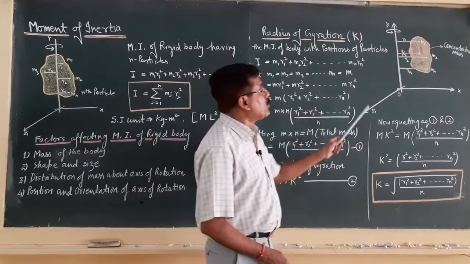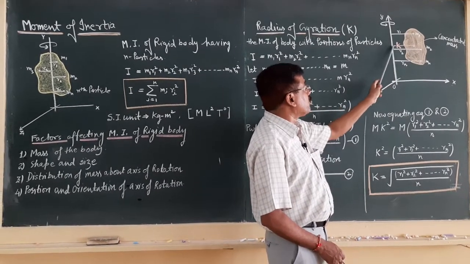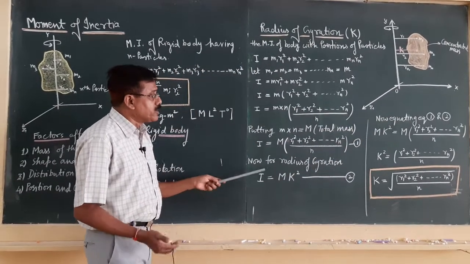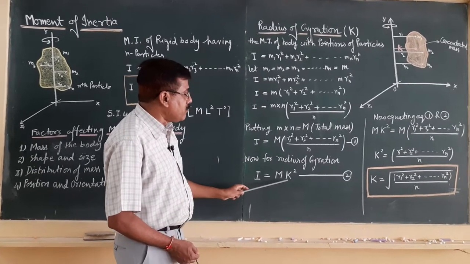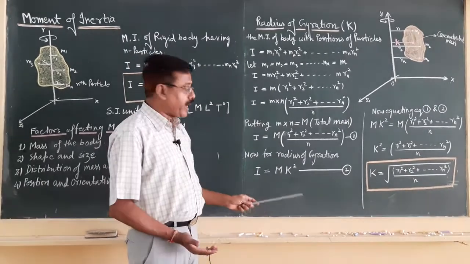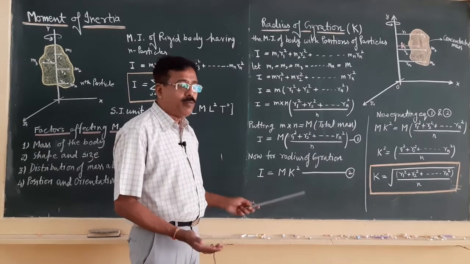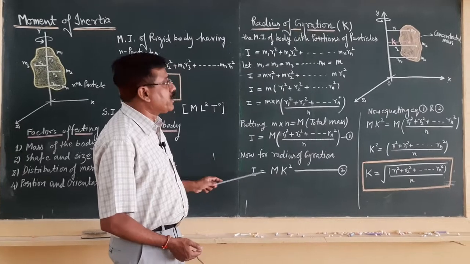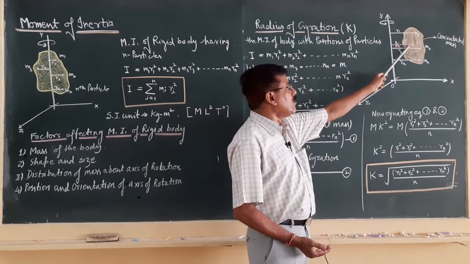But if you assume the whole mass is concentrated at one point, and the distance of this point from the axis of rotation is k, then the moment of inertia in terms of the radius of gyration can be written as I equal to M k square, by the basic formula m r square. M is the total mass of the rigid body, and k is the distance of the concentrated mass from the axis of rotation. According to the concept, these two moments of inertia should be equal, and only then is this distance said to be the radius of gyration.